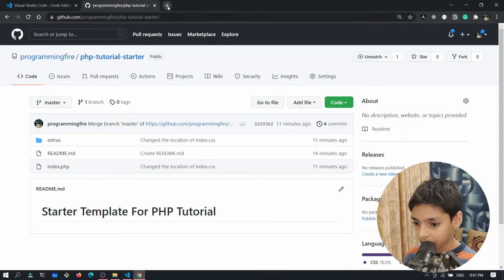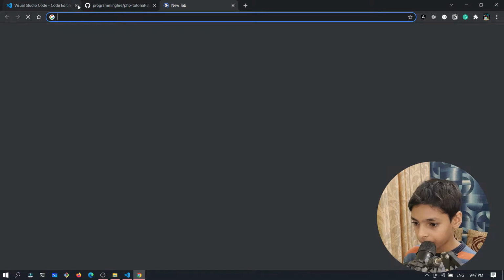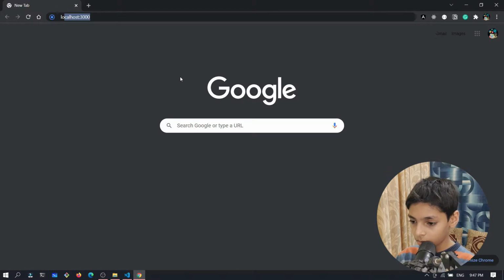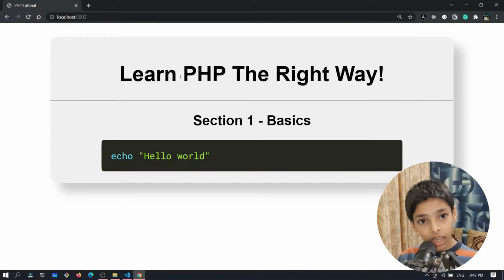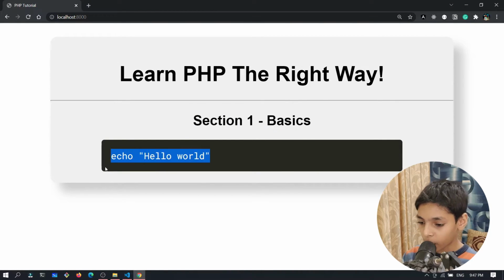And then inside my browser, I can open localhost:8000, and you're going to get this. If you see this, then yes, you're working fine. I have set up everything, like these stylings and the code highlighting, everything I already set up.